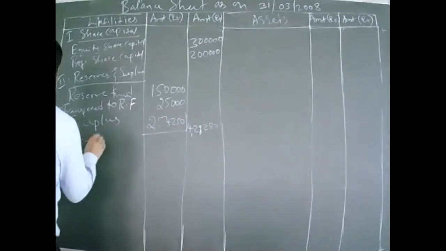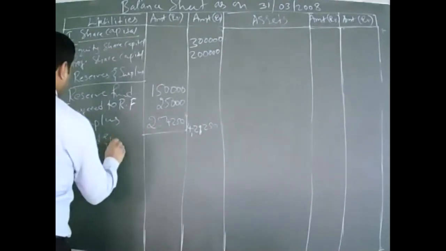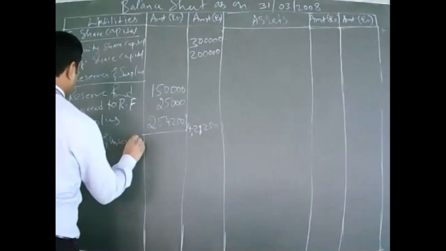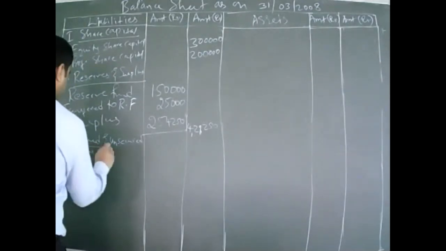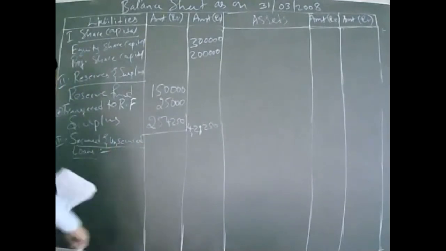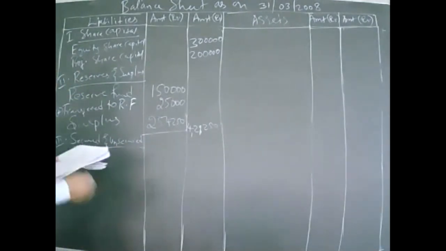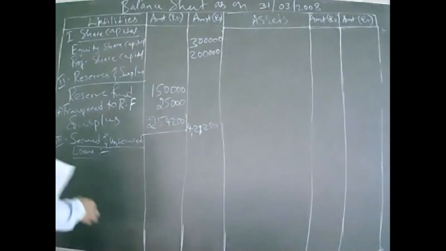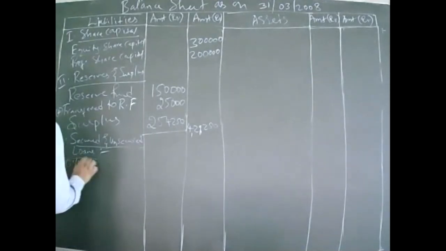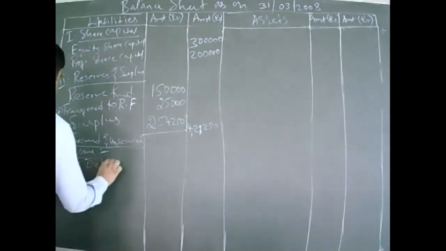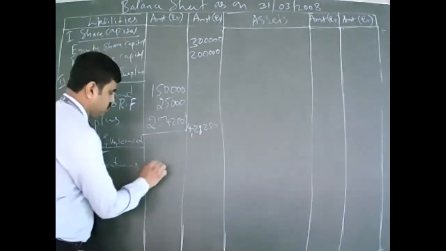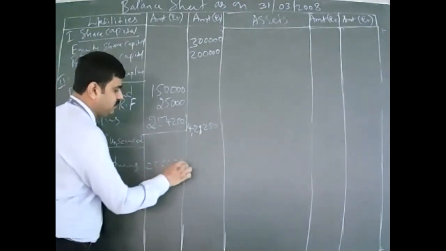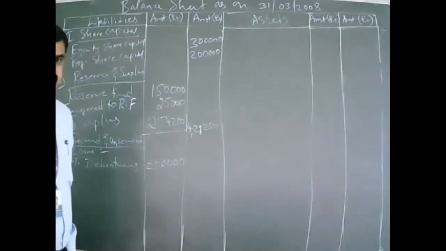Next, for the third subheading, secured and unsecured loans. Debenture is also kind of a loan because you are borrowing. So in this we have 10% debenture. How much is that? 2 lakhs, and we have adjustment. That is the outstanding interest.